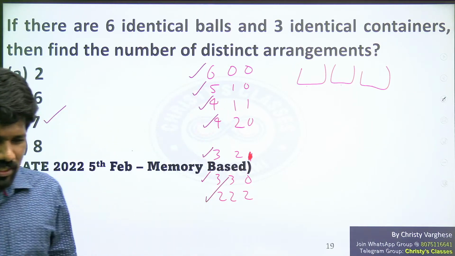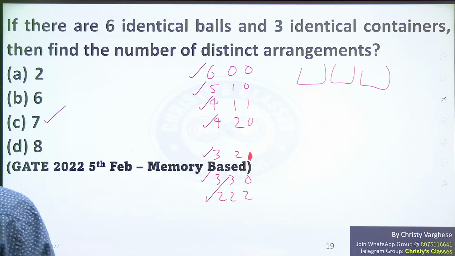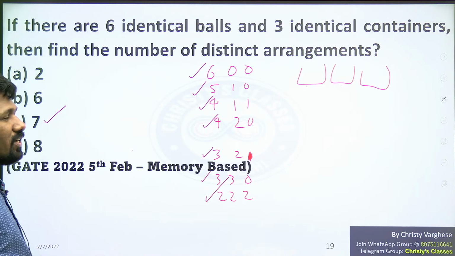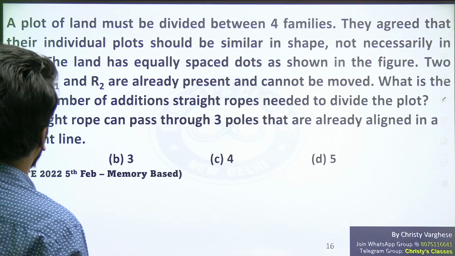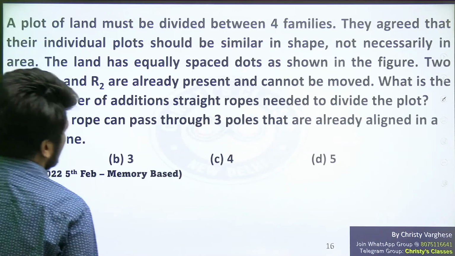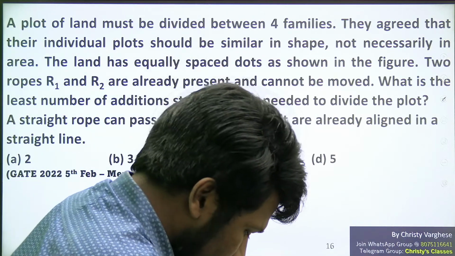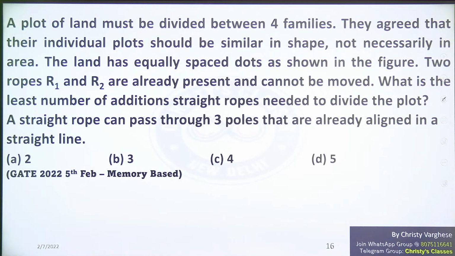So these were the questions I got from the morning set. Some questions students have sent only partially. I'm not able to make out the meaning of the question because some sentences are missing. That we will add when the official question paper comes. This question also is there. The image I will draw for you. Just read the question. Just a minute, let me check the image and I will draw it roughly.